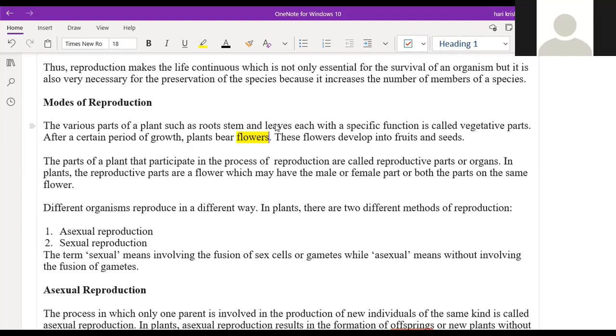The main reproductive part in the plant is the flower, which contains both male parts as well as female parts. In some flowers, we have both male and female parts in the same flower. Any doubts up to this? No, sir.